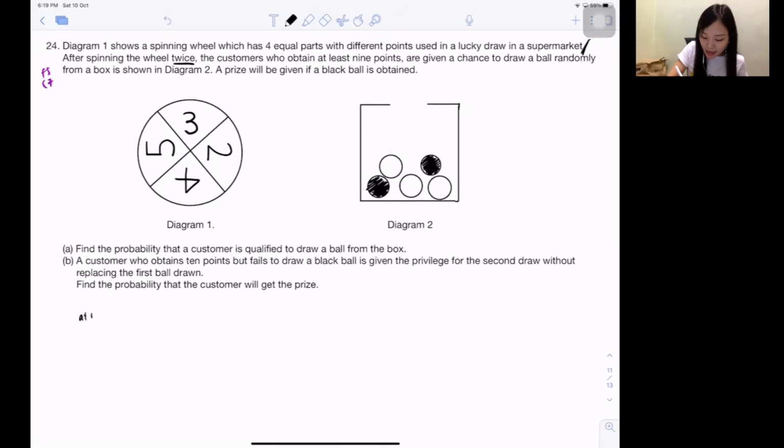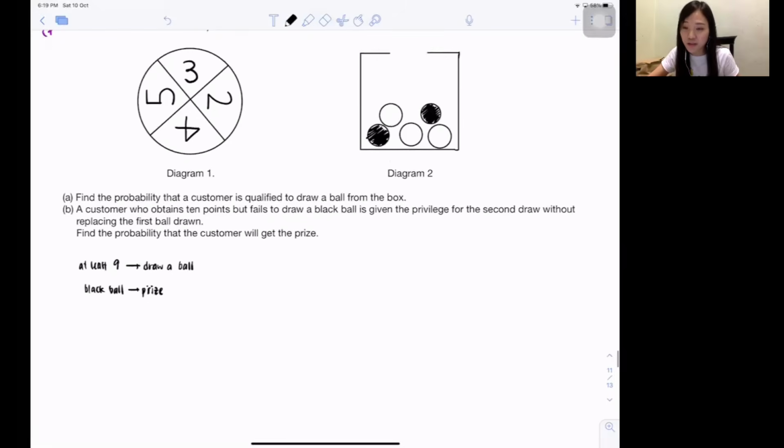So if you get at least 9 points, you are given a chance to draw a ball randomly from the box in diagram 2. So if you get at least 9 marks, then you can draw a ball from the second box, okay? A prize will be given if a black ball is obtained. So if you get a black ball, then you will get a prize. Cannot quite understand, right? They say I read only, okay, my dear?